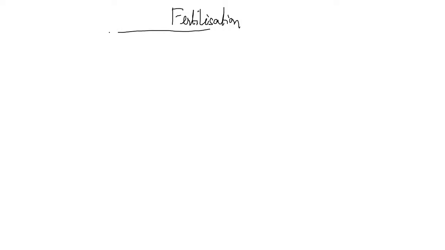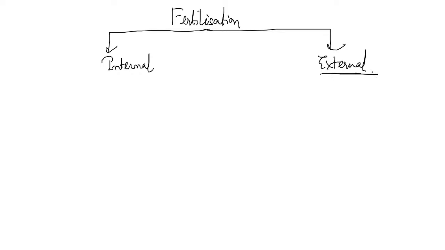Fertilization is of two types, internal and external. We'll discuss external fertilization first. In aquatic organisms, external fertilization happens.